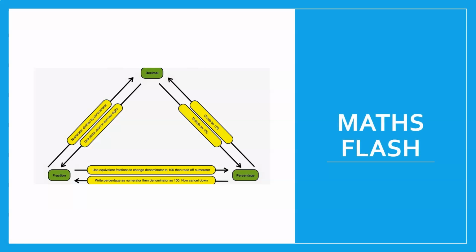Okay, so a bit of a maths flash. Do you remember how to change a decimal to a percentage, or a percentage to a fraction, or a fraction to a decimal, or a decimal to a fraction? This is a really cool little triangle that shows you what you have to do. My advice, if you can't remember it, this is the first thing that is going in your bound reference. Converting decimals, percentages and fractions, and then draw that in. Put that illustration into your book by your own hand. Don't copy it like a photo or anything. Write it in. Use colours, make it stand out.